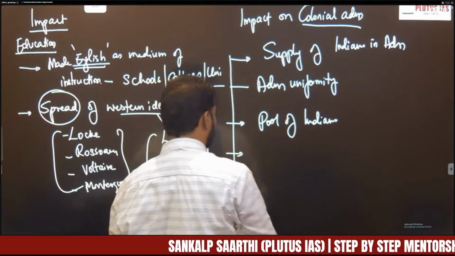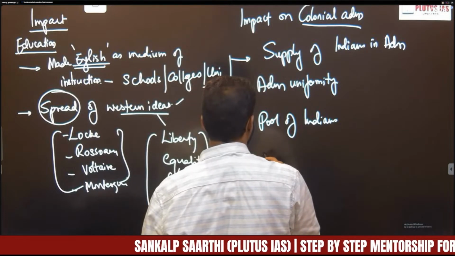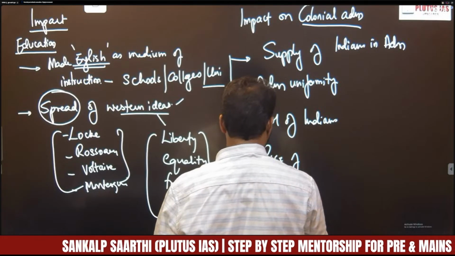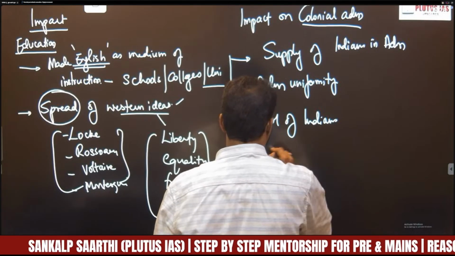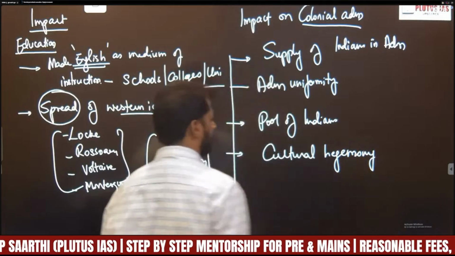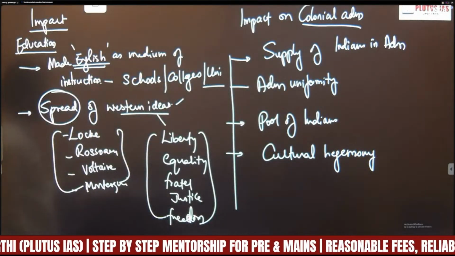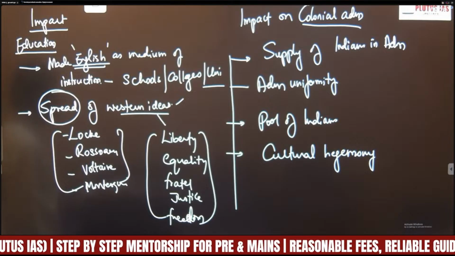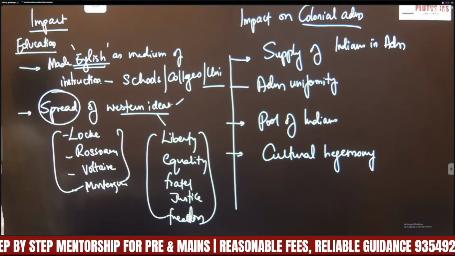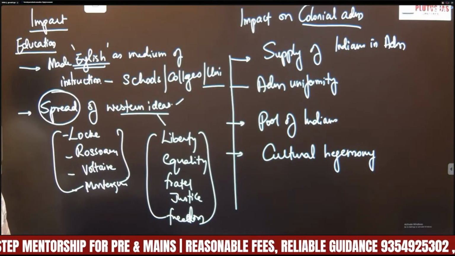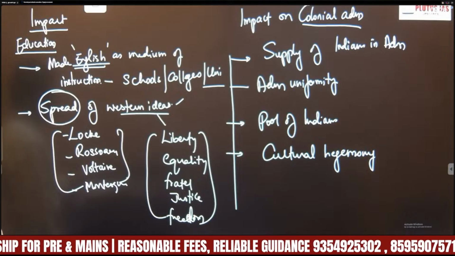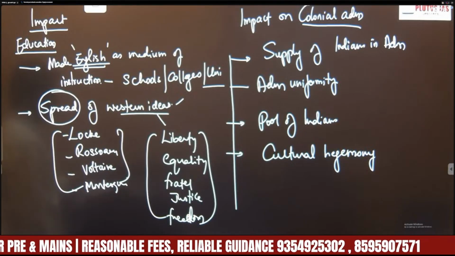And another is cultural hegemony. So this is like cultural imperialism. What is this? It established a feeling of racial superiority of the British over Indians, promoting the culture of Europeans and suppressing the culture of Indians, right?